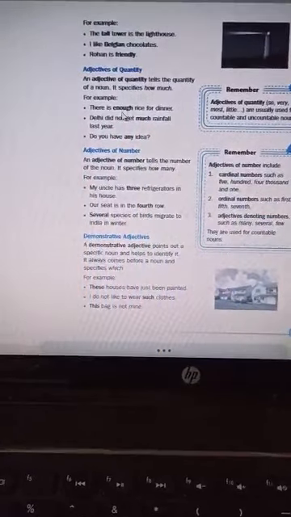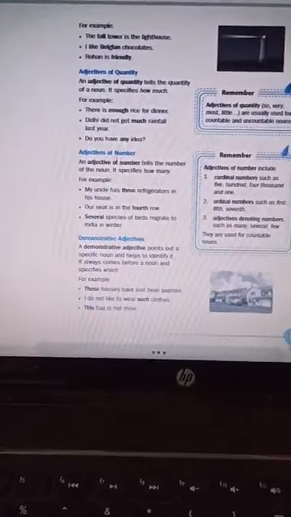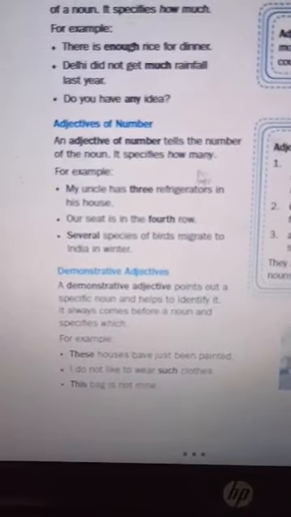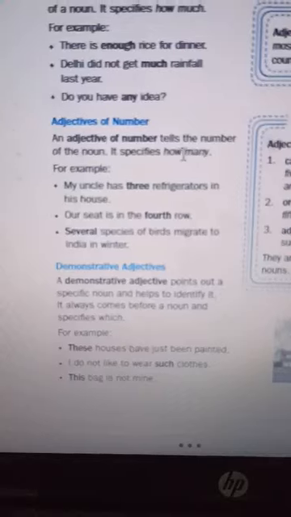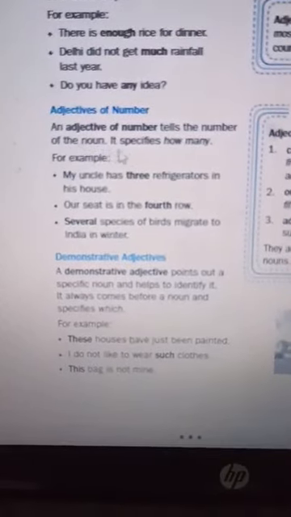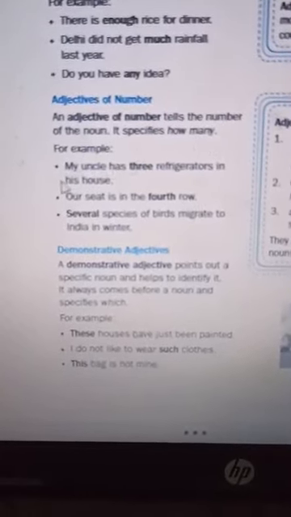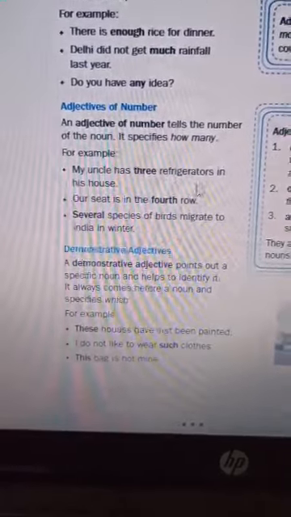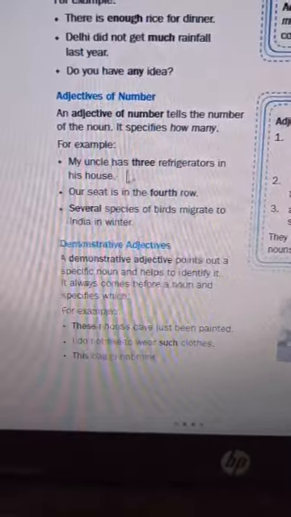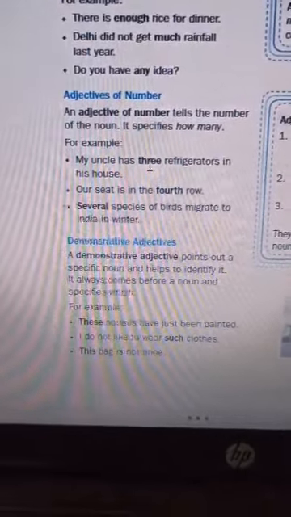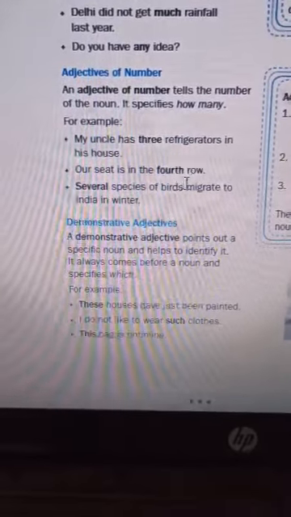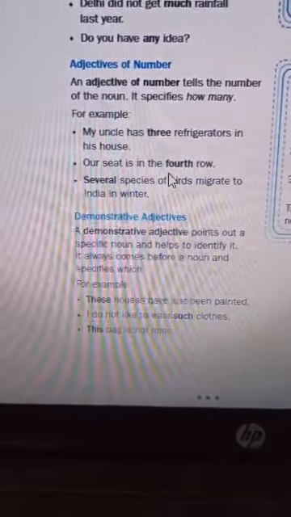Okay. Now let us go to adjective of number. Adjective of number, children, tells the number of the noun. It specifies how many. For example, my uncle has 3 refrigerators in the house. So 3 is your adjective of number. And here again we are having 4th row. So 4th is your adjective of number.